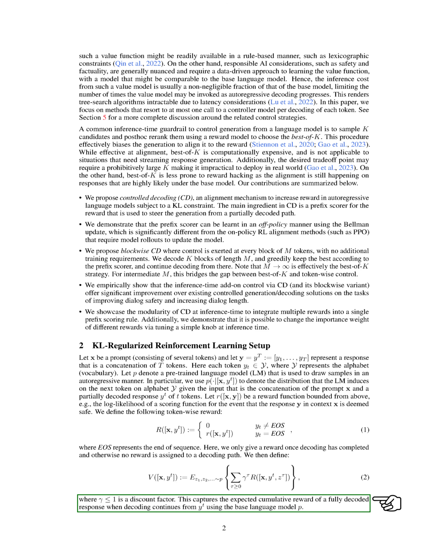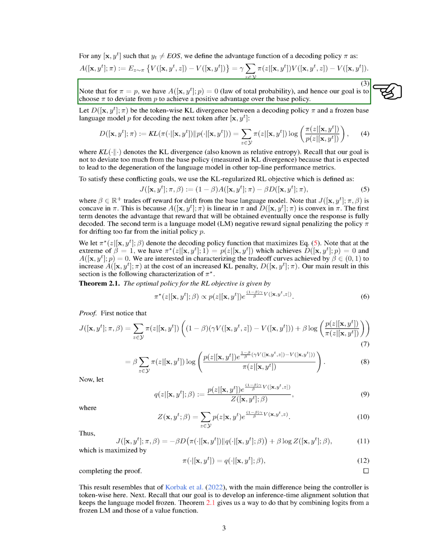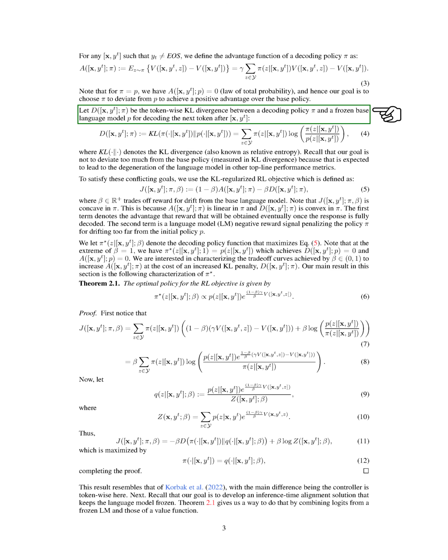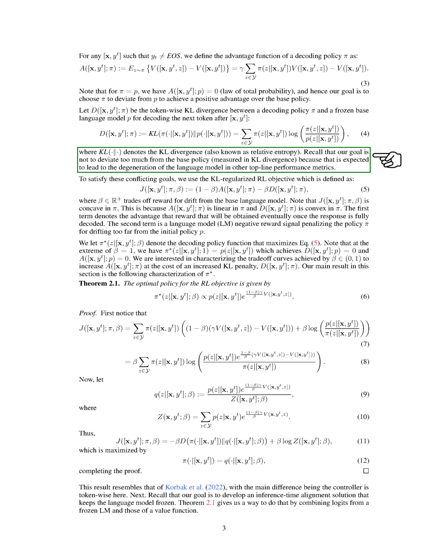Using the base language model P, we define the advantage function of a decoding policy pi as A(X, Y^t, pi). Our goal is to choose pi to deviate from P to achieve a positive advantage over the base policy. We also define the token-wise KL divergence between a decoding policy pi and a frozen base language model P for decoding the next token after X, Y^t. Our goal is not to deviate too much from the base policy because that is expected to lead to the degeneration of the language model in other top-line performance metrics.